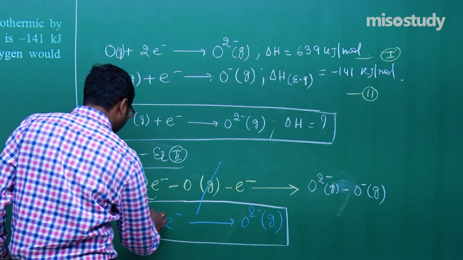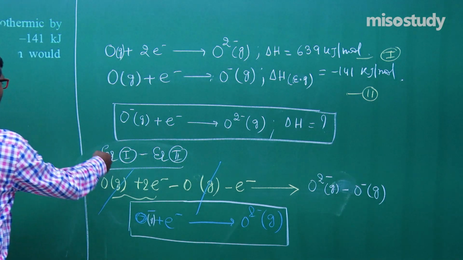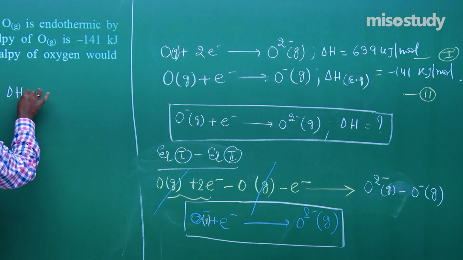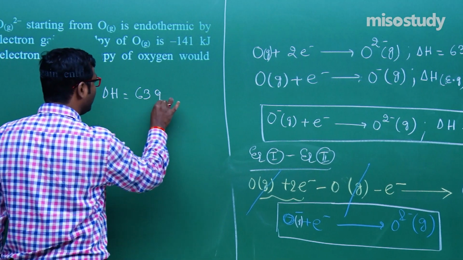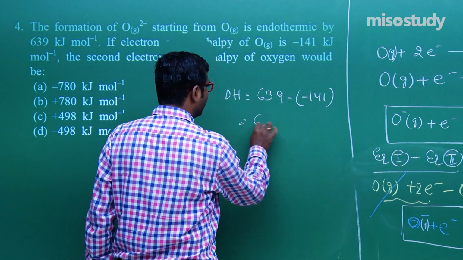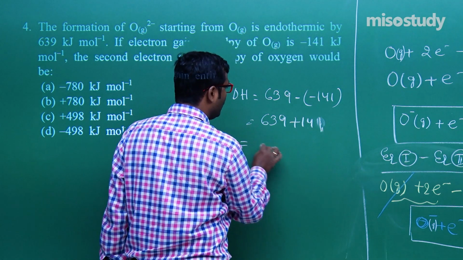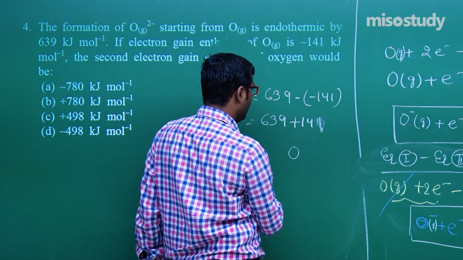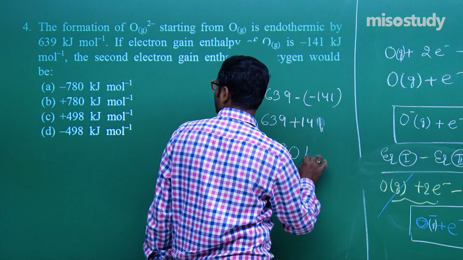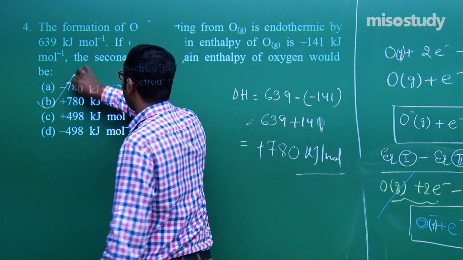O minus in gaseous form, gaining an electron gives O2 minus, and for this we subtract equation 1. What is the value of delta H? That is delta H1, 639 minus 141. Am I right? Add 639 plus 141, that will be 780 kilojoule per mole, plus. The answer is B for question number 4.